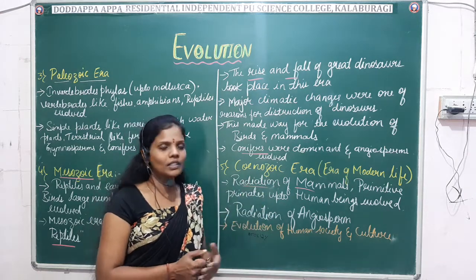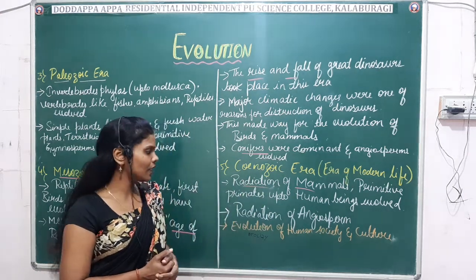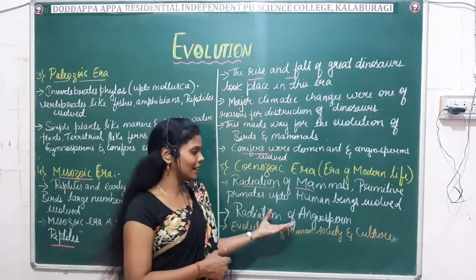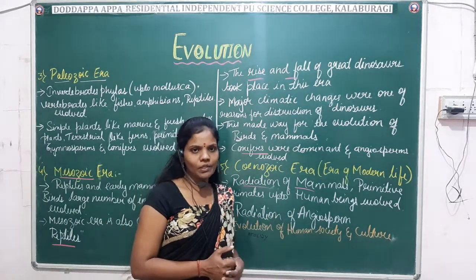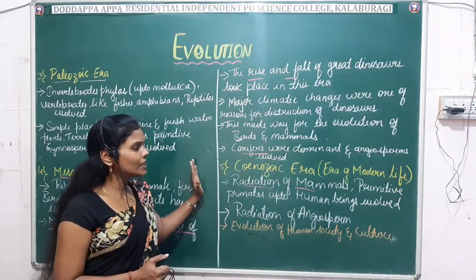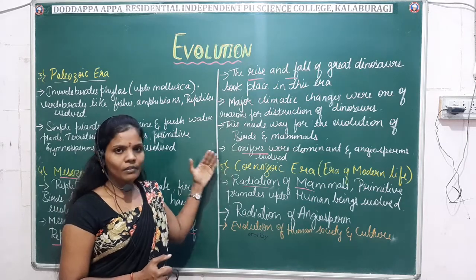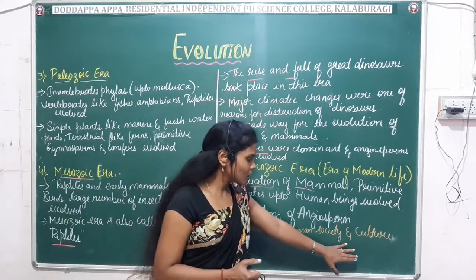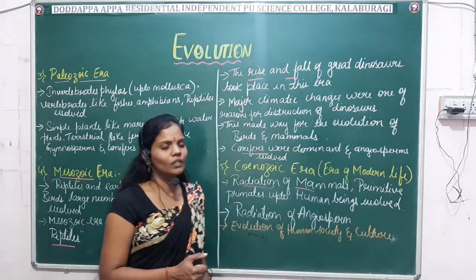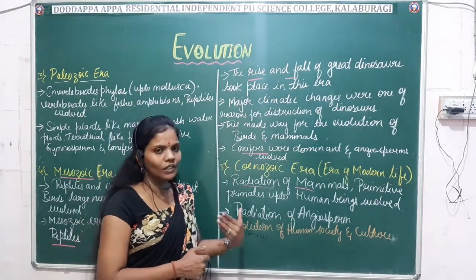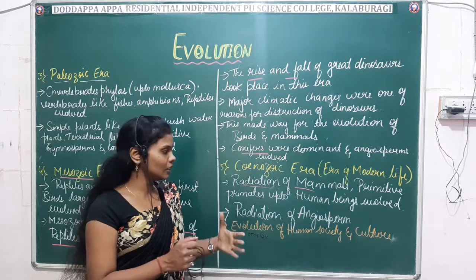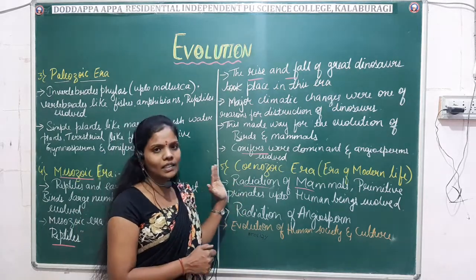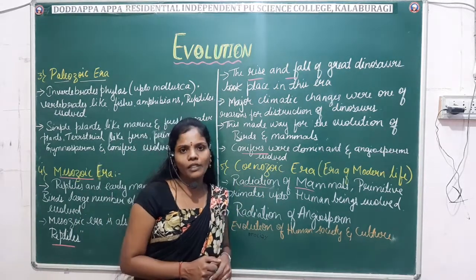So it is also known as the era of modern life. Apart from this, there was the radiation of the angiosperms. This is the era of modern life. It is also known as the evolution of human society and culture. The changes in our present society and culture come under this era only, that is the Cenozoic era, or the era of the modern man.